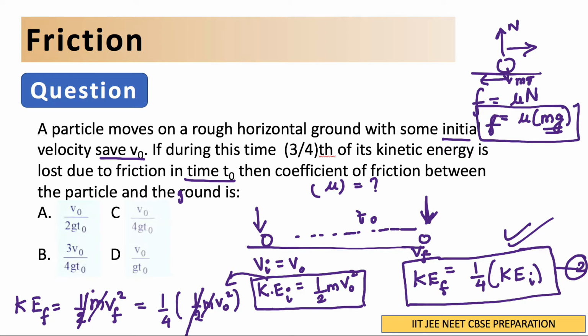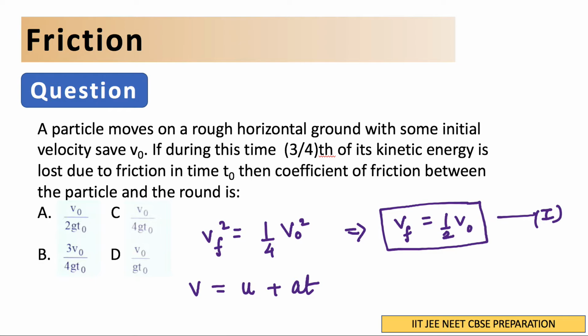From here, one thing that you know is you can substitute nu mg in this equation. So v is equal to u plus at, or I can say v final is equal to v initial plus at. Acceleration here, can I not write that acceleration is F upon m? Because this is a retardation.